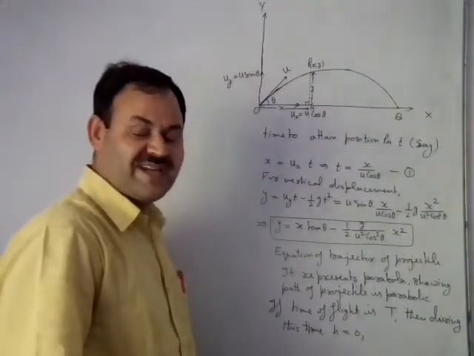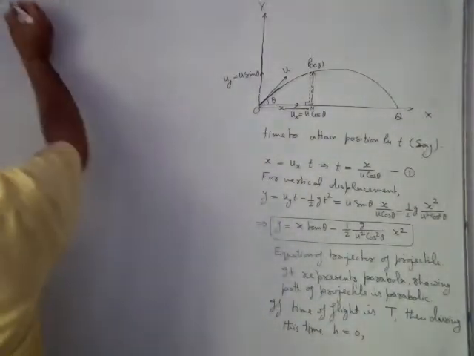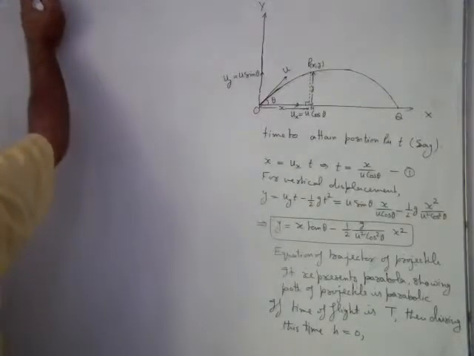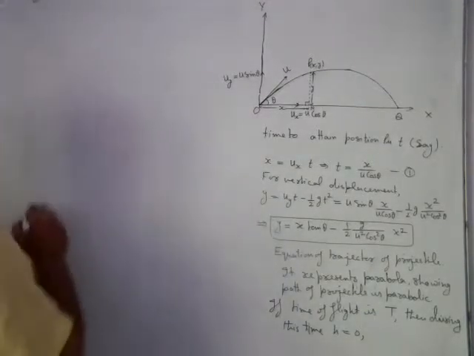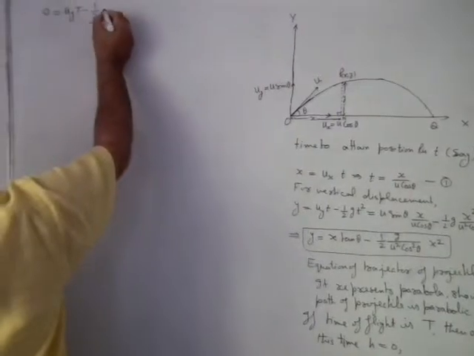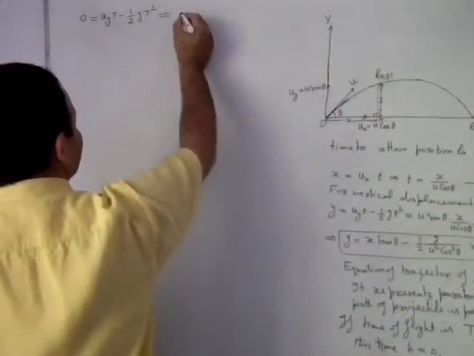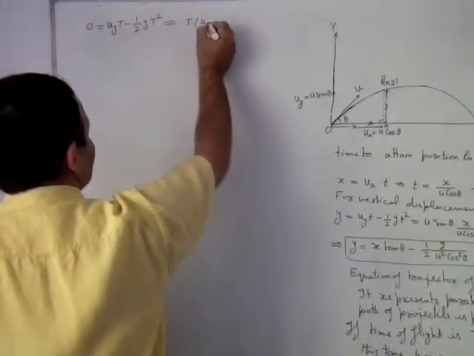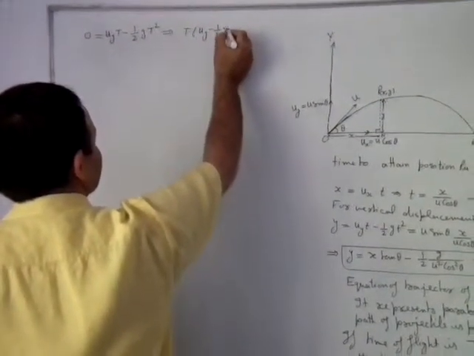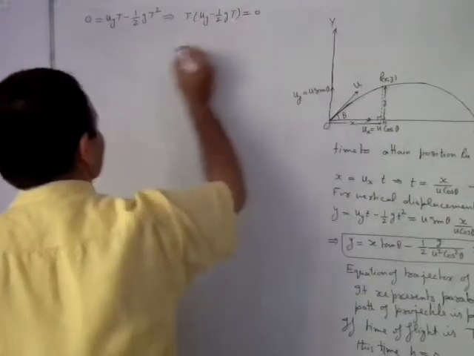Since during this time h is equal to 0, 0 is equal to uy t minus half g t square, which implies t into uy minus half g t is equal to 0.